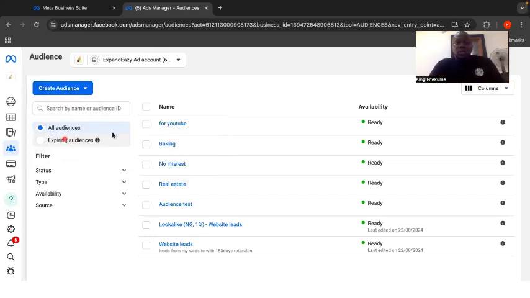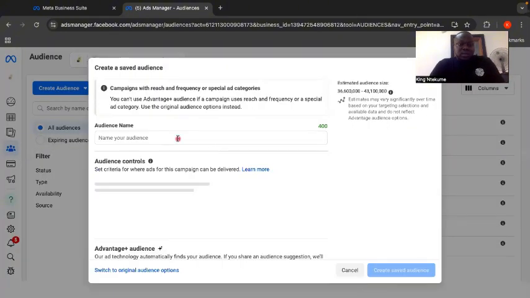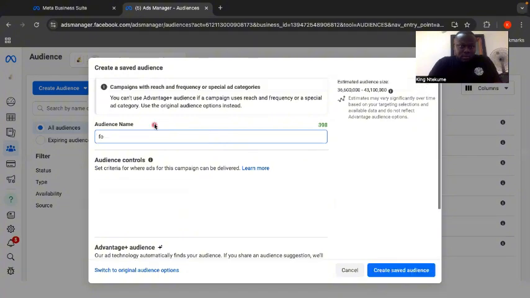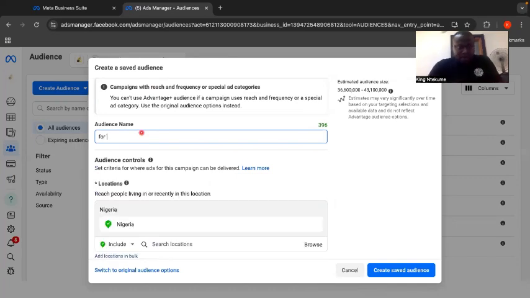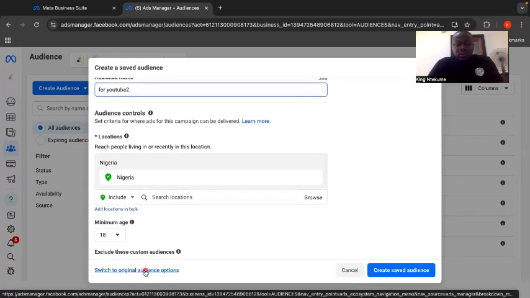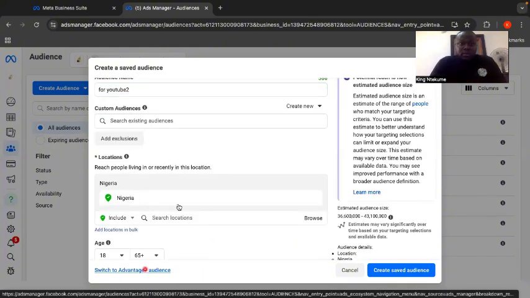Once you click on saved audience, you can now see here to select your audience name. I'll use YouTube as the name of the audience, but I'll add two since I already have one before. I may want to just switch this to original audience option. Yes, so I switched it to original audience option again.